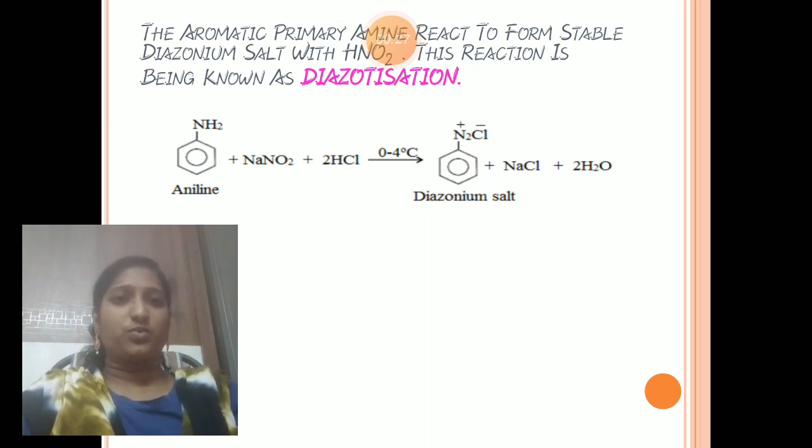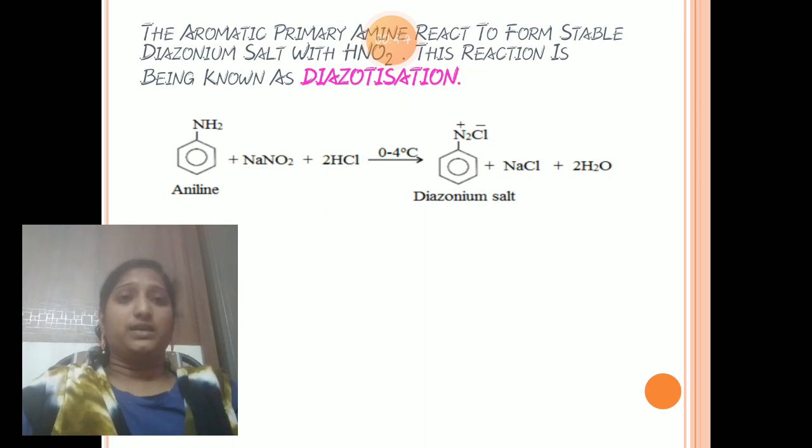This gives HNO2. So finally, aniline reacts with NaNO2 and HCl at 0 to 4 degrees centigrade. NaNO2 plus HCl at 0 to 4 degrees centigrade is called the diazotization mixture. So aniline reacts with this diazotization mixture and finally gives diazonium salts.